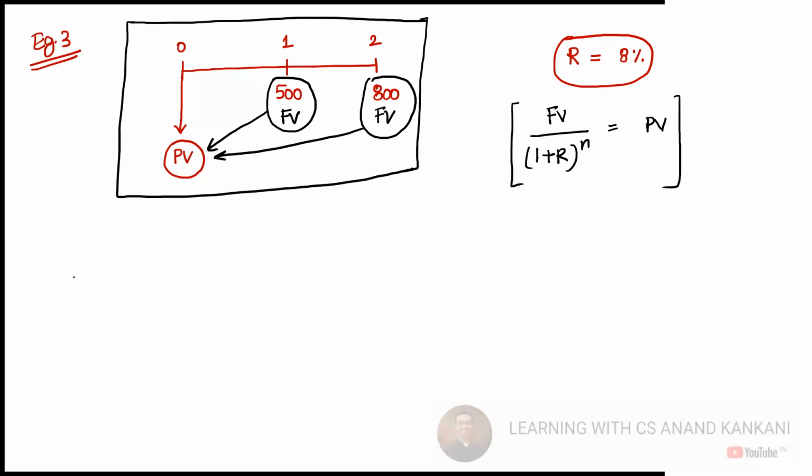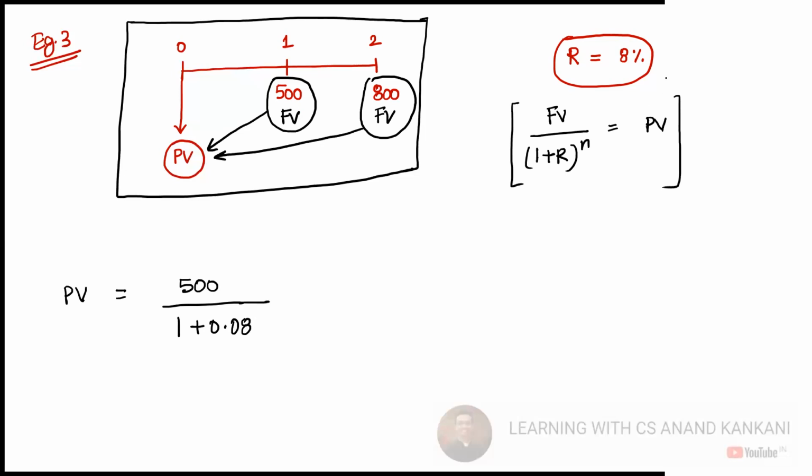You will say the present value is equal to 500 rupees upon (1 plus r), where r is 8%. So 0.08, not 0.8, because 0.8 will become 80%.